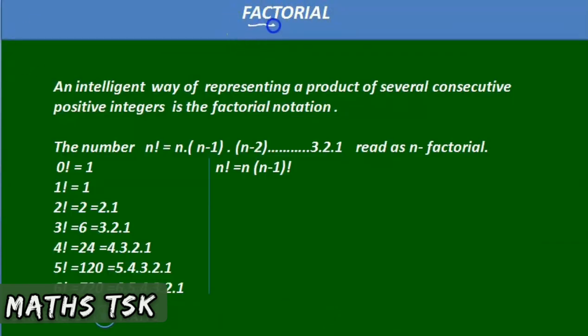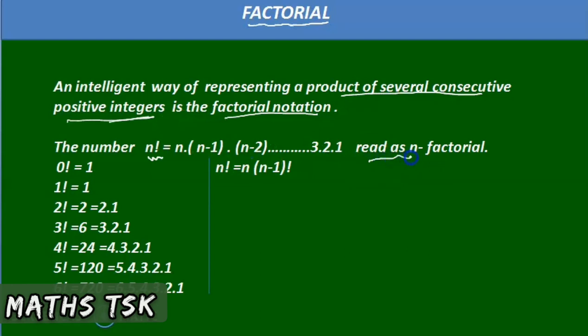Factorial notation. There is a second basic concept that we require here. It's an intelligent way of representing a product of several consecutive positive integers: the factorial notation. Suppose n is a positive integer. n factorial is nothing but n into n minus 1, n minus 2, and so on up to 1. So 1 into 2 into 3 up to n is nothing but n factorial.